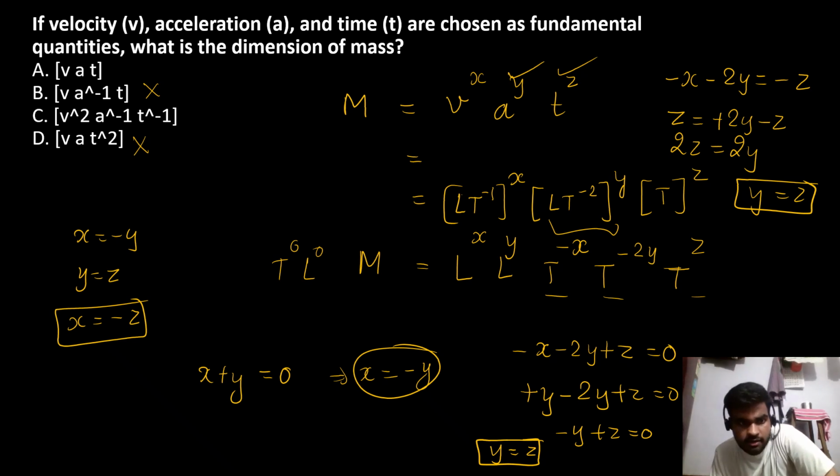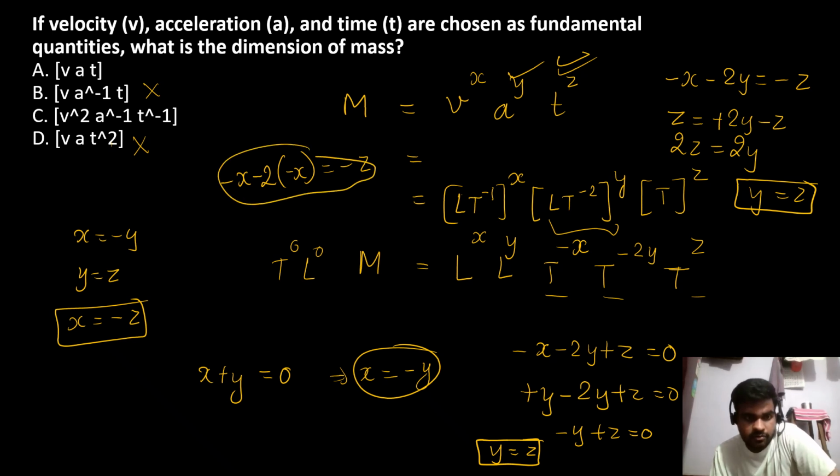And x and z are like in minus 1. So this cannot be the answer. Sorry. Here t is minus 1. That is z is minus 1. If t is minus z, then we find relation between x and z. Minus x minus 2 into minus x is equal to minus z. X is equal to minus z, and it cannot be 2 times. So this is your answer.